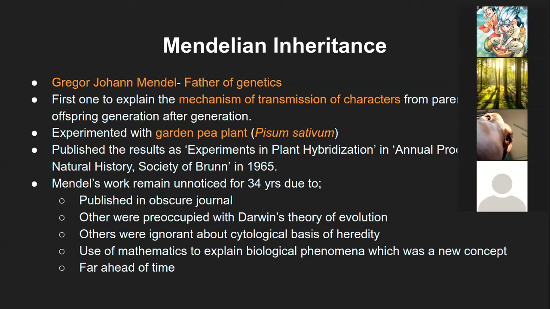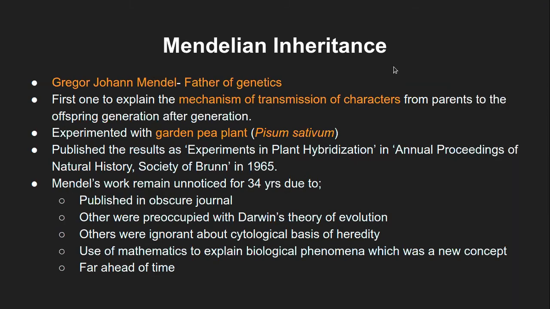He studied the garden pea plant, known as Pisum sativum. He was actually the first one to understand and study the mechanism of transmission of characters from parents to the offspring generation, and thereafter several generations. That is why he is known as the father of genetics.